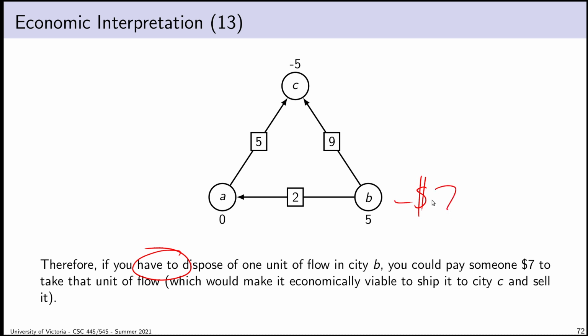Okay, so we'll write it like this. Negative $7. The price of flow at vertex B is negative $7, which still feels weird. Why would I sell it if I'm not going to make a profit? Why would I have to pay somebody to take it off of my hands? The key thing is I am required to dispose of it. I have nowhere to store it. I have to get rid of it.